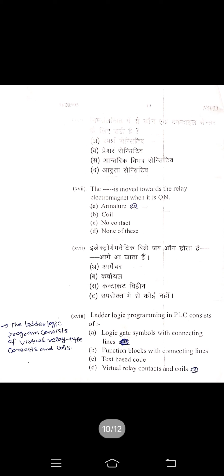Question 17. The dash is moved towards the relay electromagnet when it is on. Here armature is correct. The armature is moved towards the relay electromagnet when it is on. Okay, question 18. Ladder logic programmable in PLC consists of. Here the virtual relay contacts and coils is the correct answer. For question 18, option D is correct.